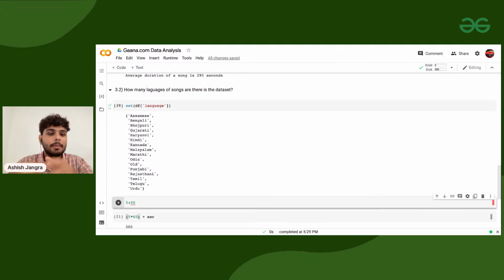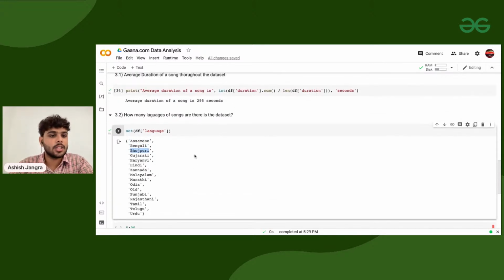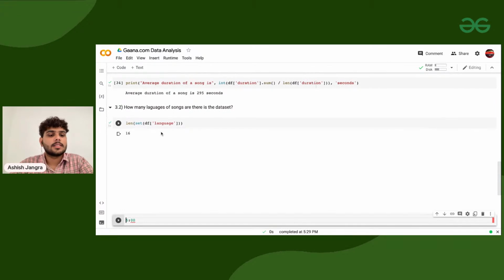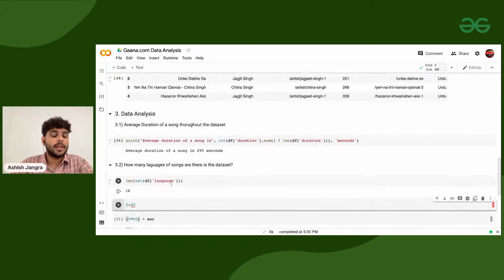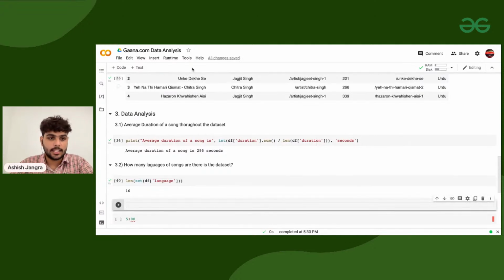Even if you are passing multiple values, it will return only the unique things. So if I am executing it, here you can see Assamese, Bengali, Bhojpuri, Gujarati, Haryanvi, Hindi, Kannada, and these are all the languages we are having. And the question is, how many languages are there? So the answer is, I can take the length of it. So 16 is the answer. There are a total of 16 languages in the data set.